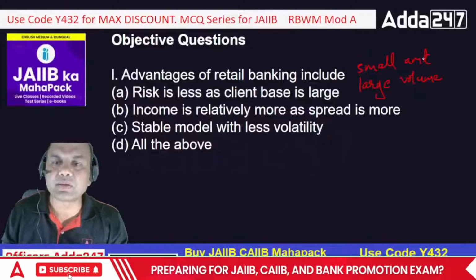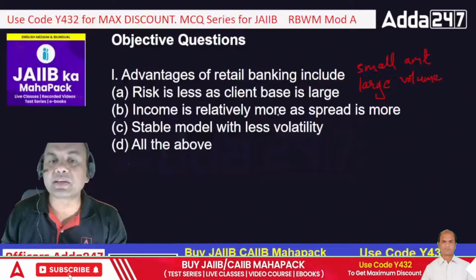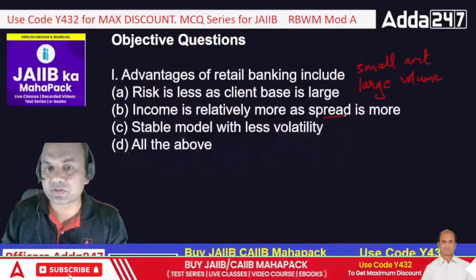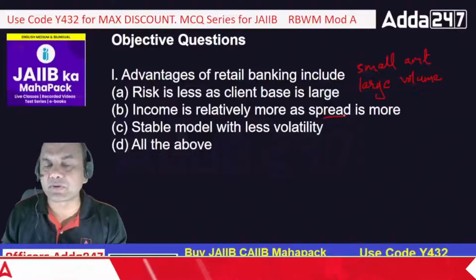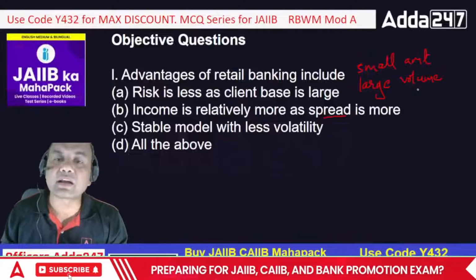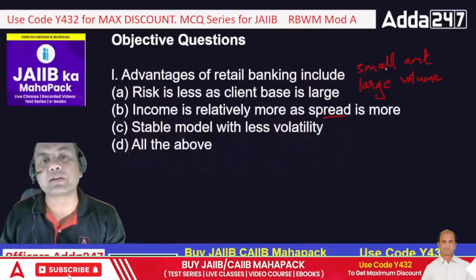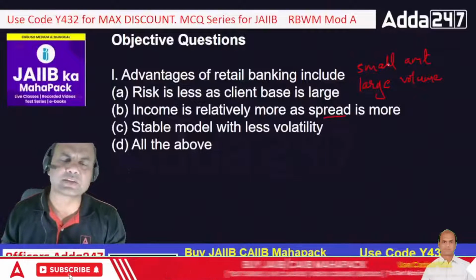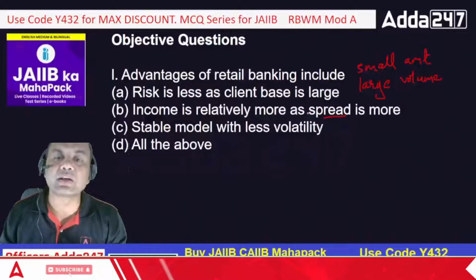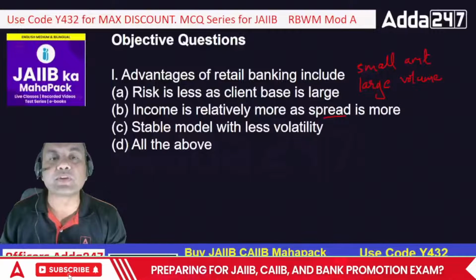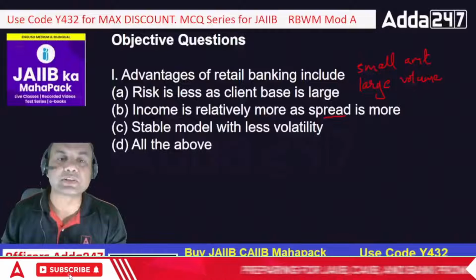So when you have small amounts and large volume, it means what? Client base is large, income is relatively more, as spread is more. How come spread is more? Because look at this, clients are retail, they don't understand the technicalities, where the dollar is moving, where the treasury bonds are moving, they don't understand. So here you can definitely give a 0.25 or 0.5 spread extra, nobody will question you.